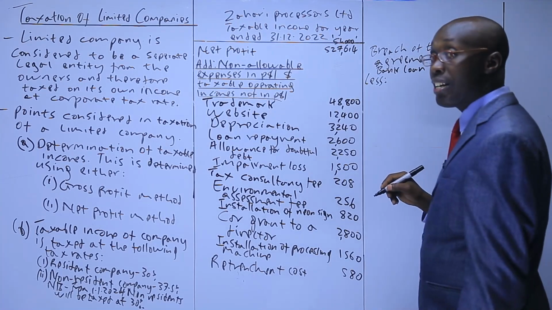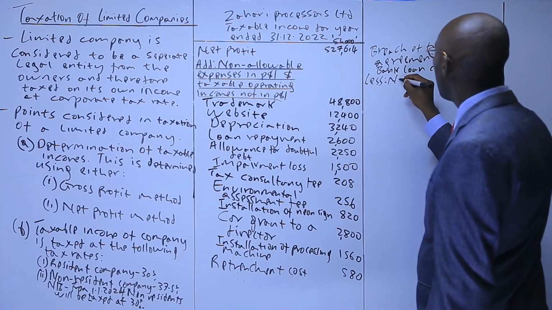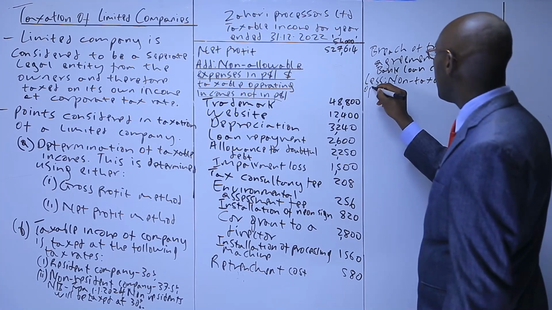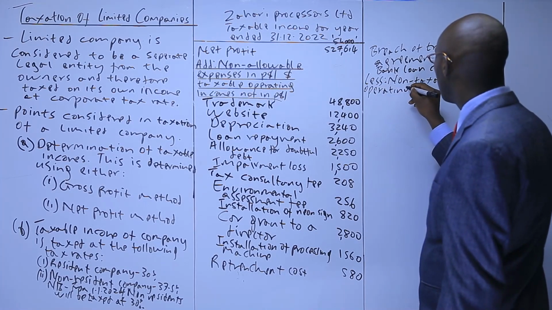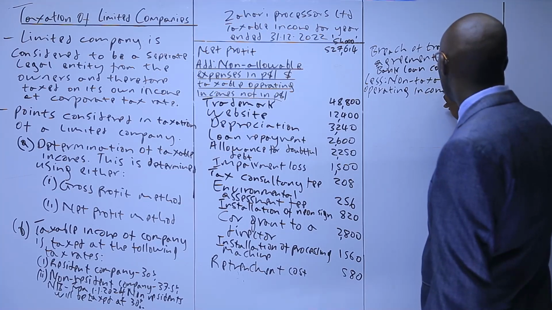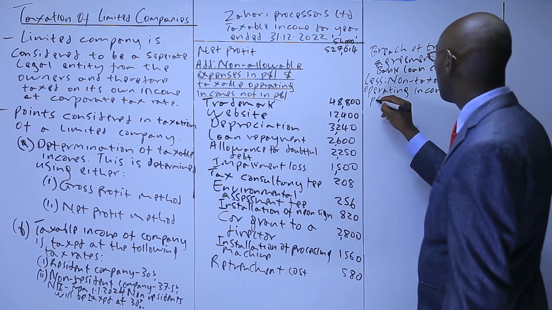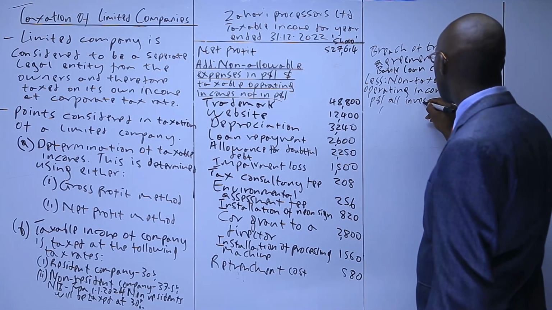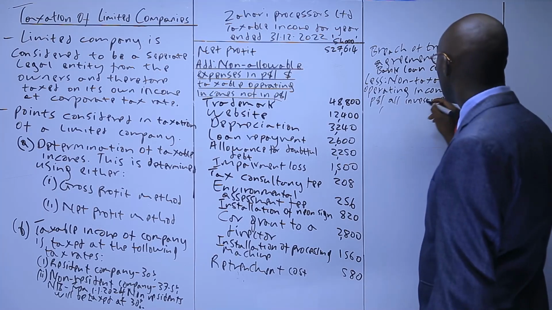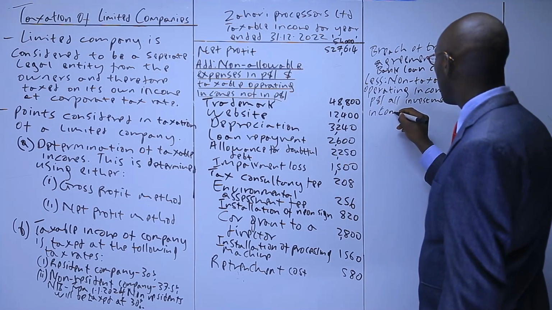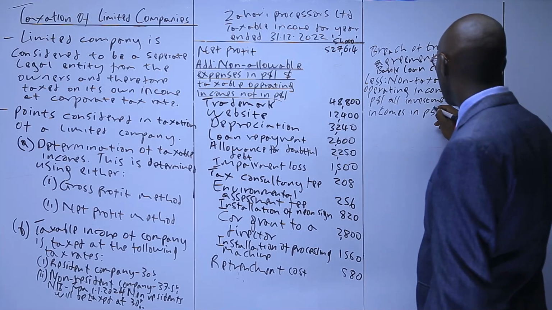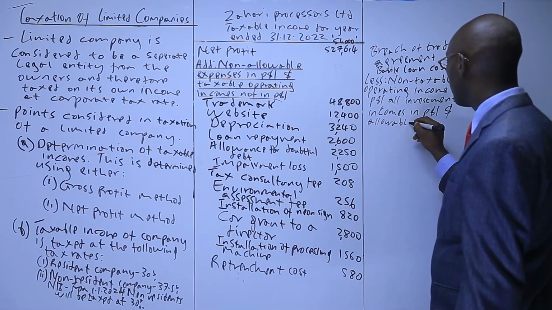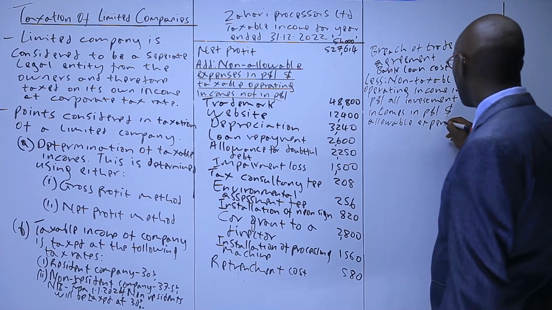And we list 3 items as we said. 1, non-taxable operating income in P&L, or investment incomes in P&L, and allowable expenses not in P&L.